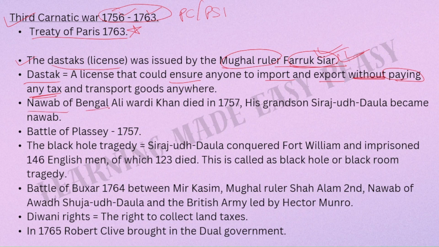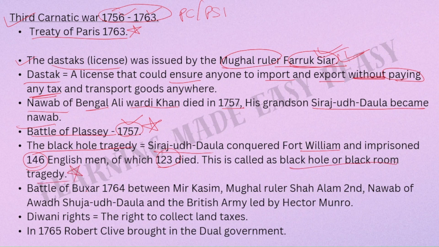Nawab of Bengal, Ali Vardi Khan, died in 1757. His grandson Siraj-ud-Daulah became the Nawab. The Battle of Plassey took place in 1757. This is very, very important. Please remember the year. The Black Hole Tragedy. Siraj-ud-Daulah conquered Fort William and imprisoned 146 Englishmen, of which 123 died. This is called the Black Hole or the Black Room tragedy.